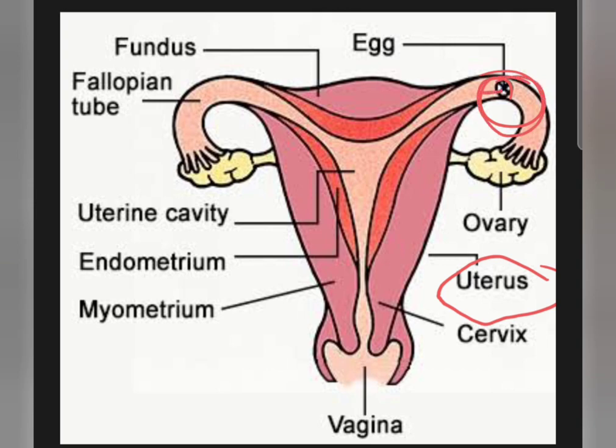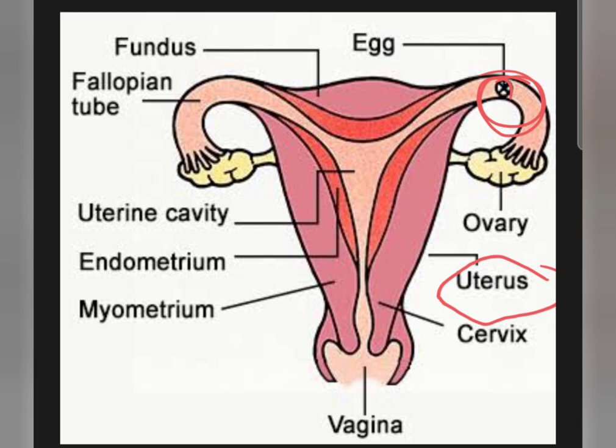this fertilized egg will slowly come towards the uterus and get implanted at any of the locations, like here or here or here, anywhere it likes. It will get implanted within the uterus, and it will keep on growing there. So I said the uterus is another very important part, because the uterus is the growing site of the fertilized ovum.